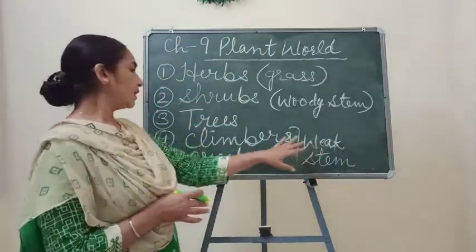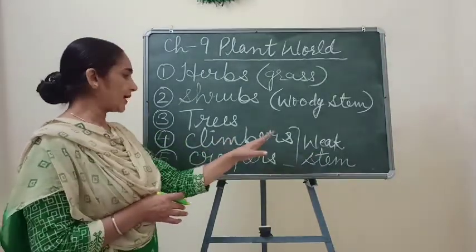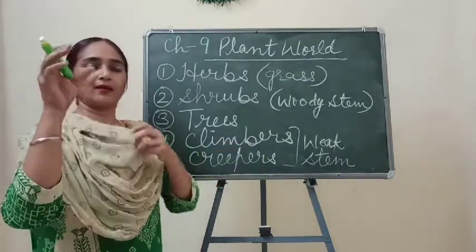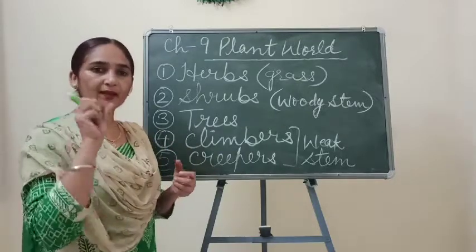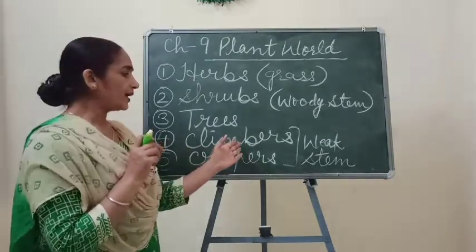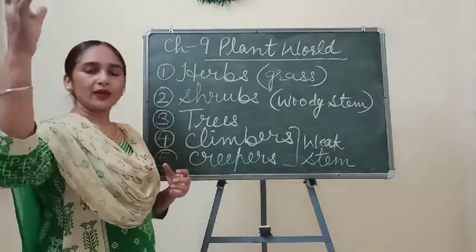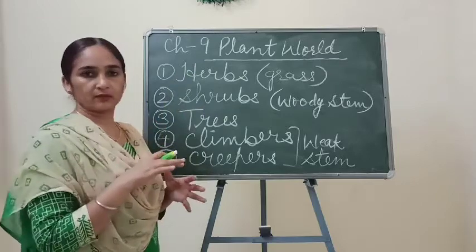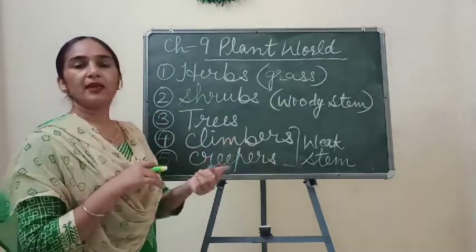Understand? Climbers have structures called tendrils. I have shown you these spring-like structures, and they need support to climb on trees or on any other object.